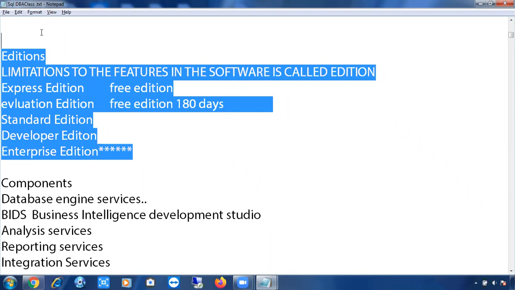If you go to a matrimony website and register your account, there you will have different plans. They will have a silver plan, a gold plan, a platinum plan. If you are on a free plan, you get almost nothing.